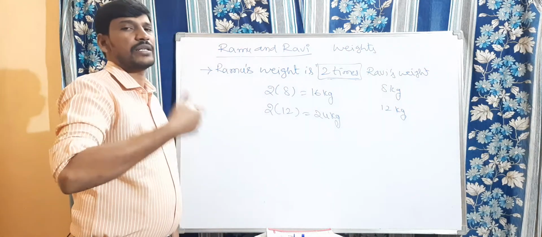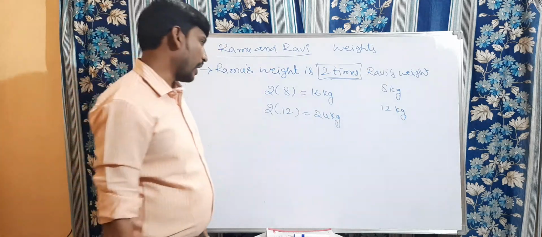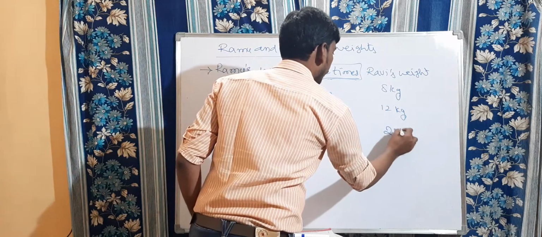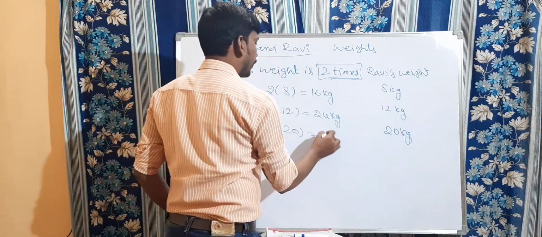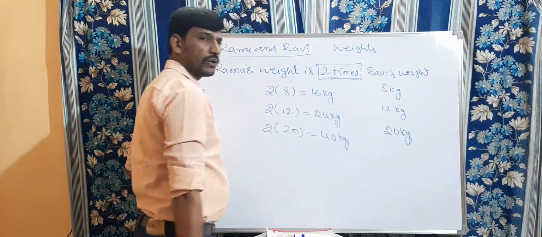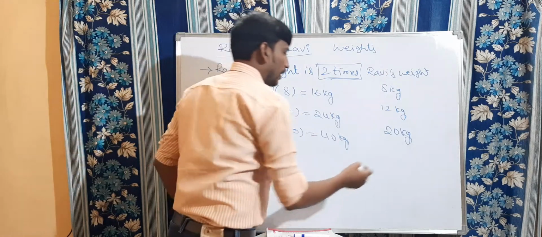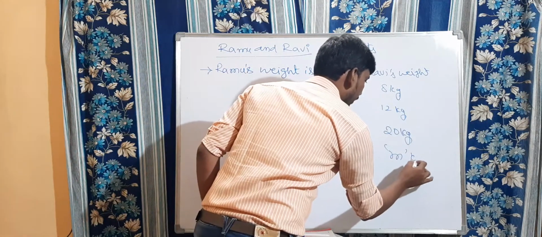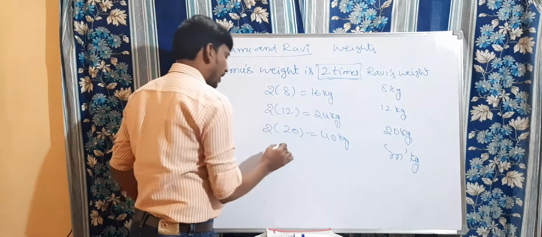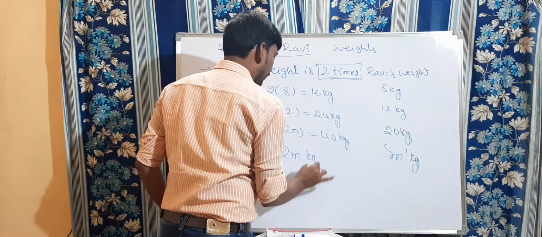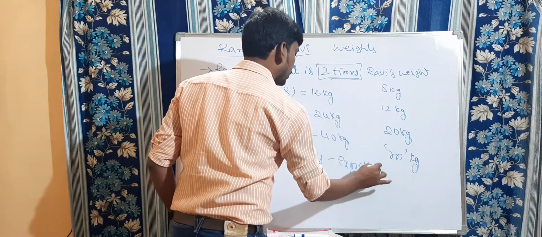Okay? 2 times means it is more than. Right? 2 times means we should multiply. Clear? Suppose Ravi's weight is 20 kg, then Ramu is nothing but 40 kg. Clear? In the same way, suppose I don't know Ravi's weight, let us take m kgs. If Ravi's weight is m kg, then Ramu's weight is 2m kgs. Clear? This is nothing but an expression. This is called an expression.